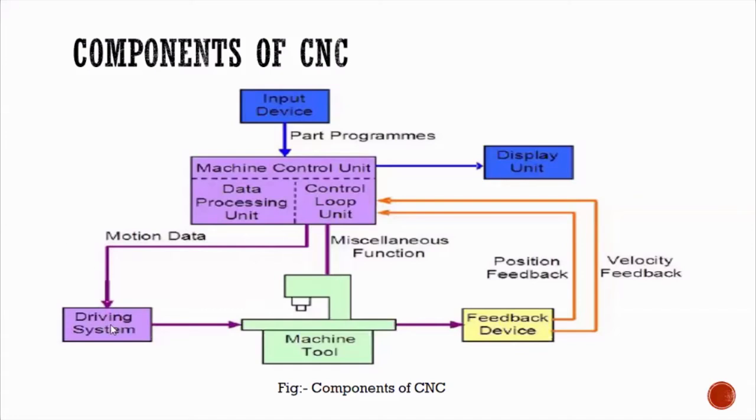What are the driving systems? They are nothing but motors. It may be AC, it may be DC motor, it may be stepper motor, it may be any other motor, even servo motors. All these motors are going to be in the CNC machines. So motion data is encoded into the driving systems. That is one function. Then it also gives the miscellaneous functions.